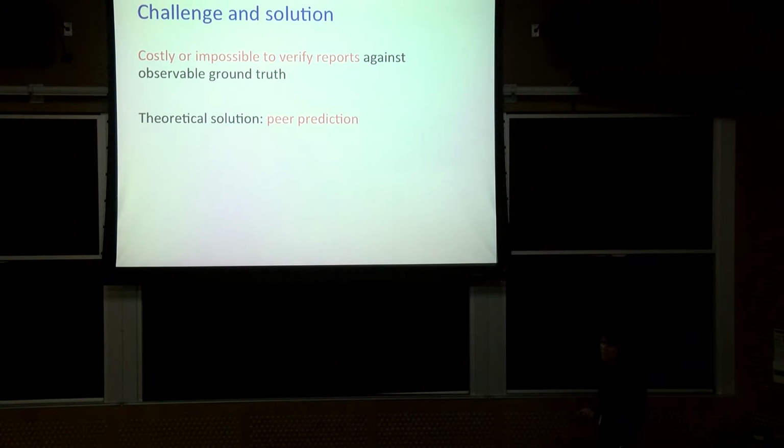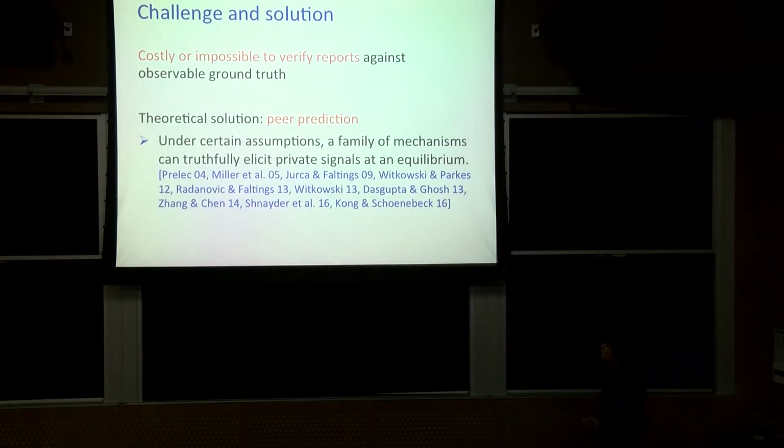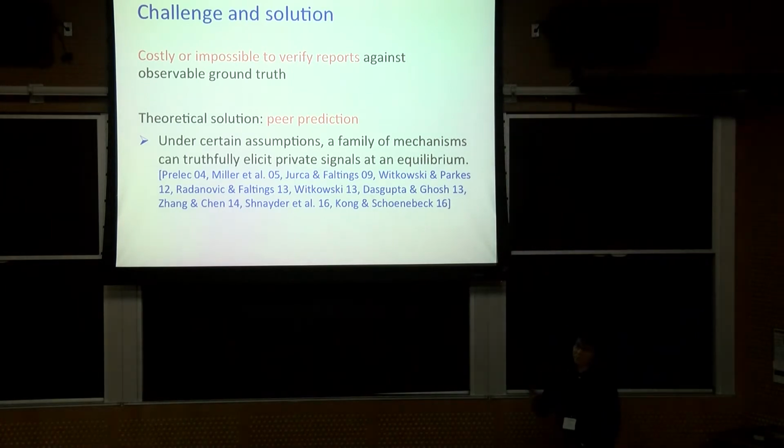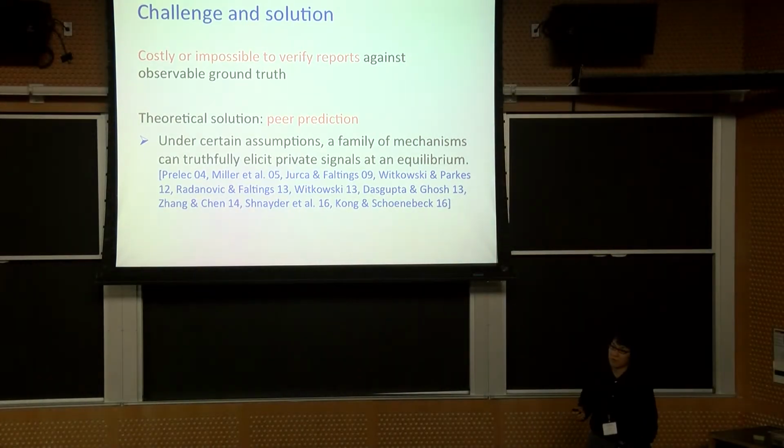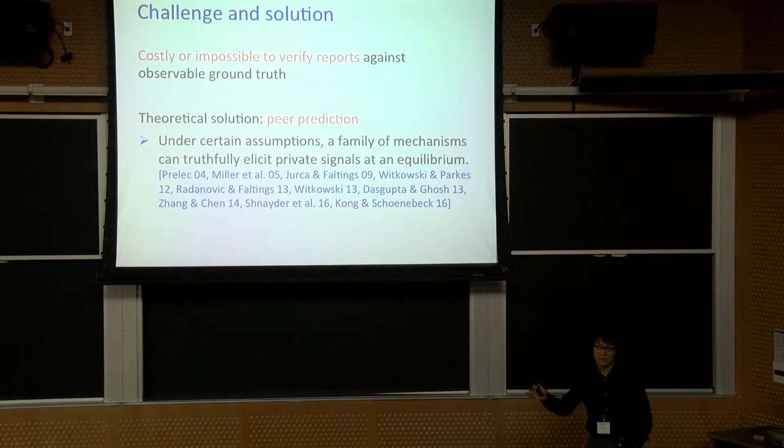Since people started to realize this question, a very nice theoretical idea called peer prediction has been proposed. It's actually very simple. Under some assumptions, peer prediction refers to a family of mechanisms that can truthfully elicit private signals at equilibrium. That means if I'm an agent and I believe everybody else is truthfully revealing their private opinion, it's also my best action to do so.